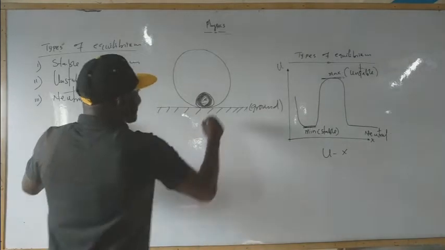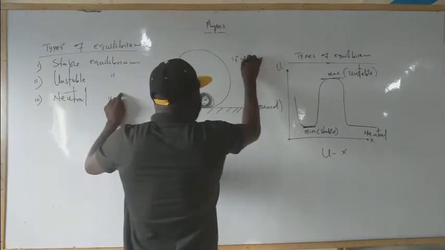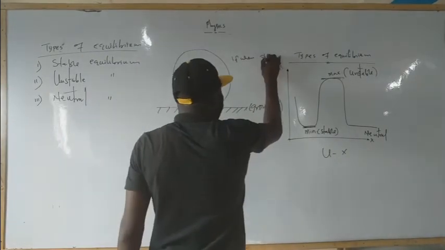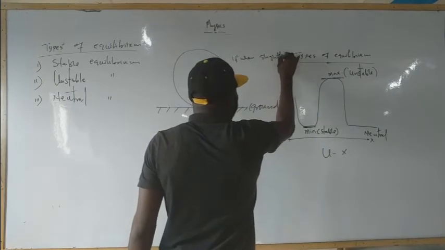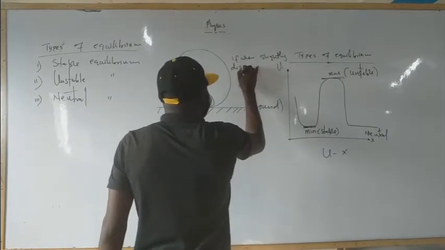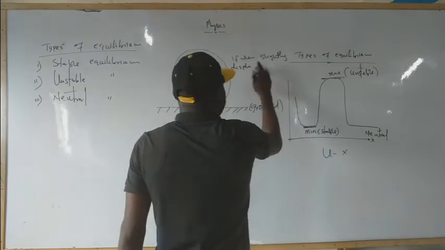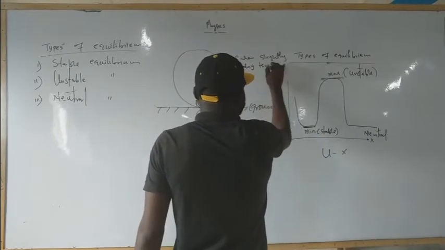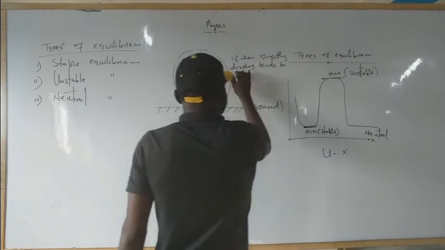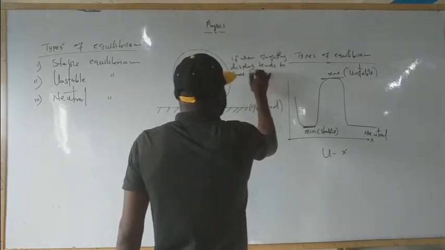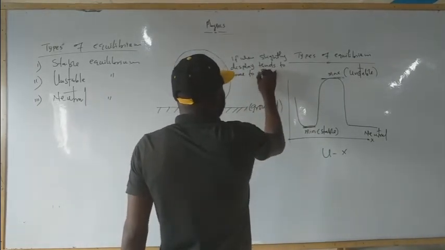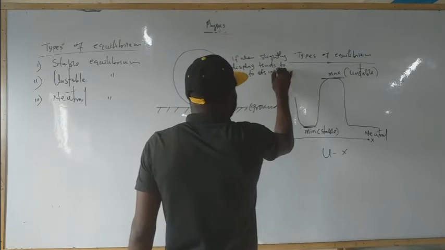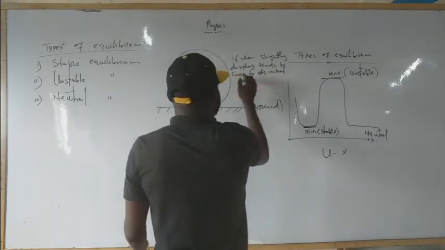That is, when slightly displaced, it tends to come back to its initial or normal position.